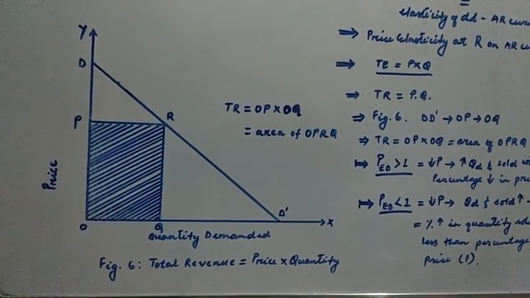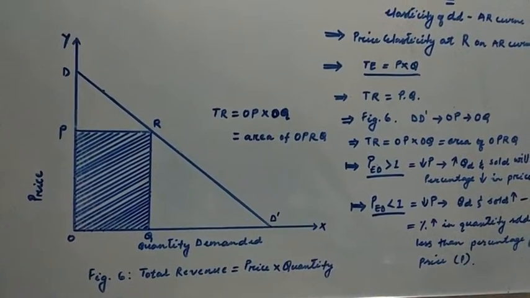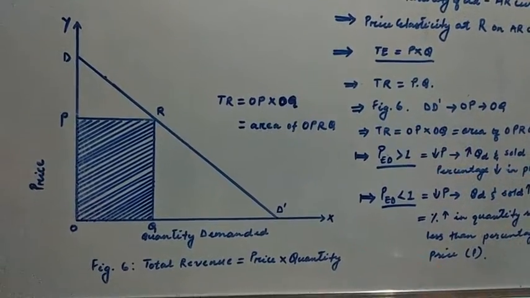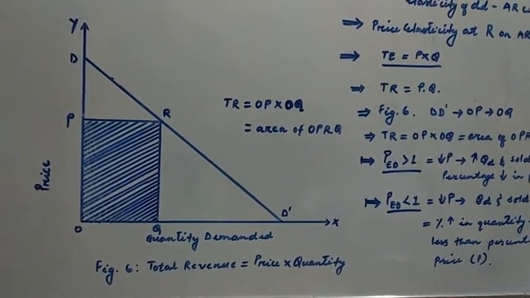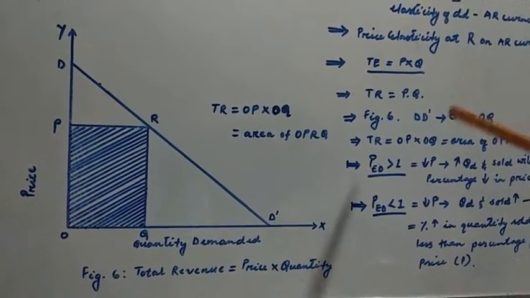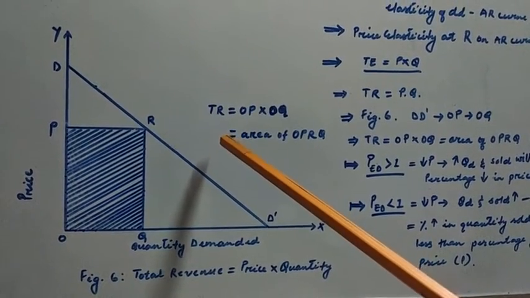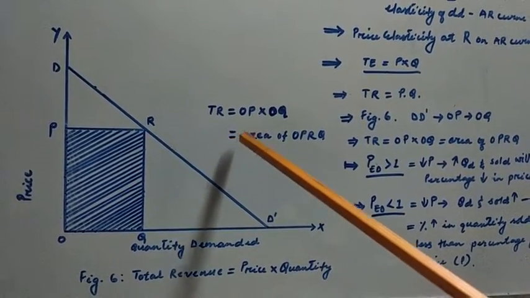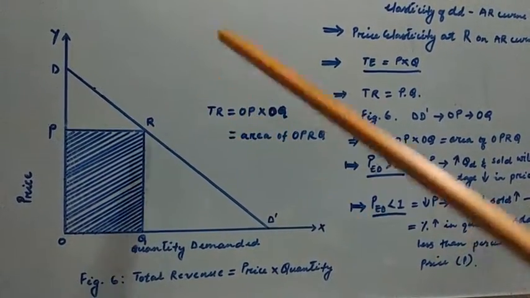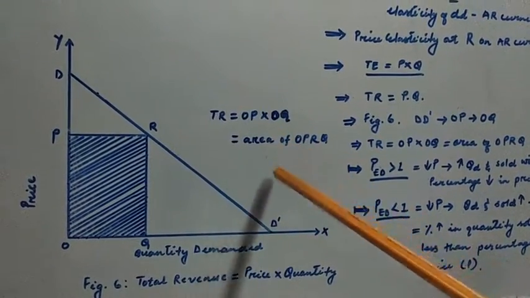So you can recall that expenditure on a commodity at a given price is equal to the price multiplied by the quantity demanded and sold by the firm at that price. So total revenue, TR, equals P into Q, where P stands for price and Q stands for the output which is sold and produced.